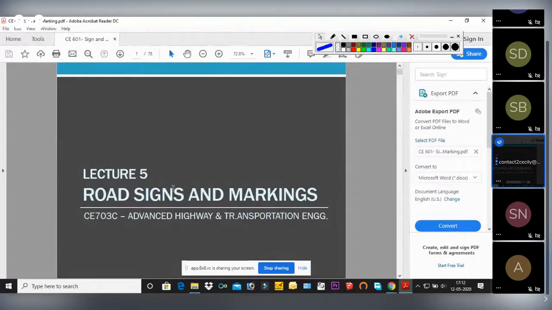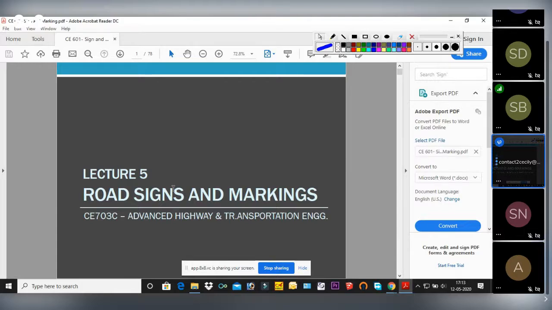There are broad classifications of road signs and of road markings, and each sign and marking has a different purpose for which those signboards are made. So here we will go into details. We will talk about the purposes and functions of these road signs and markings.